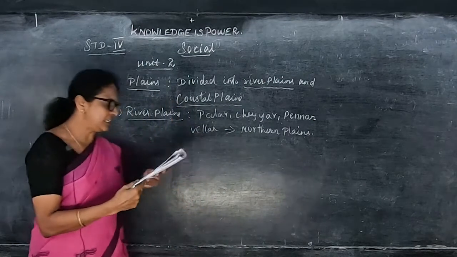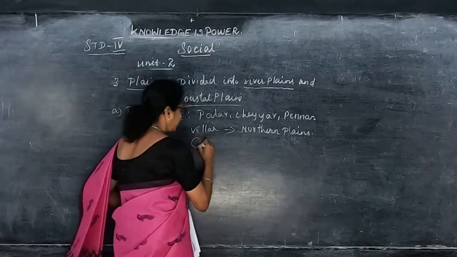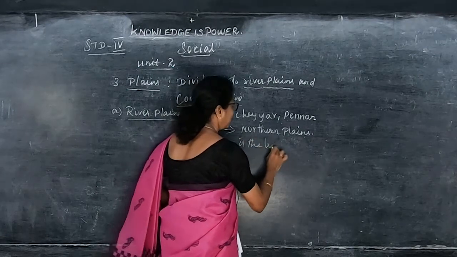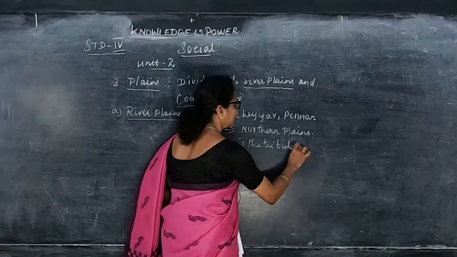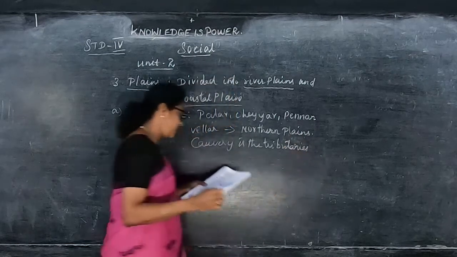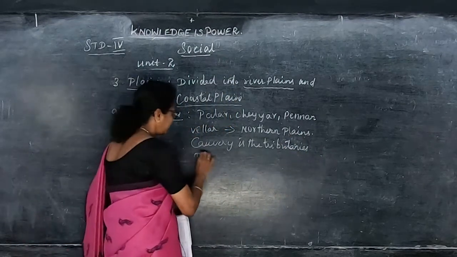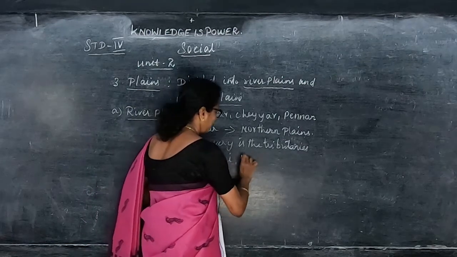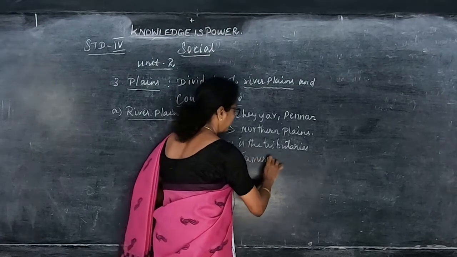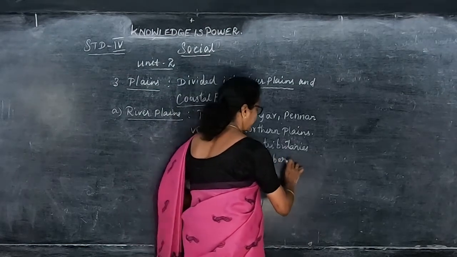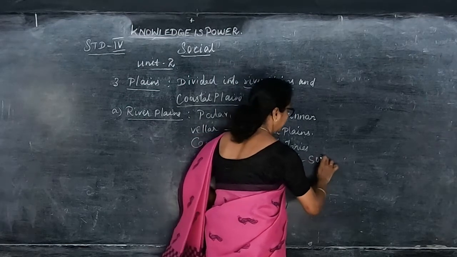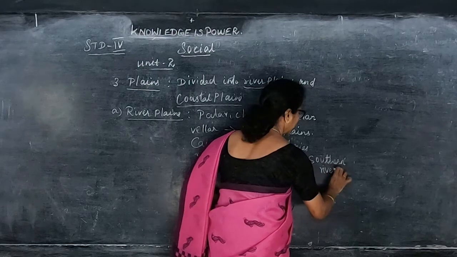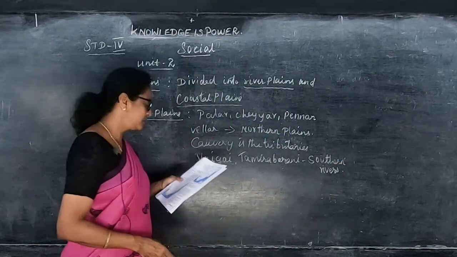Then the middle river is formed by the Kaveri, the tributaries. And then the rivers Vaigai and Thamirabarani are the southern rivers, the southern plains.